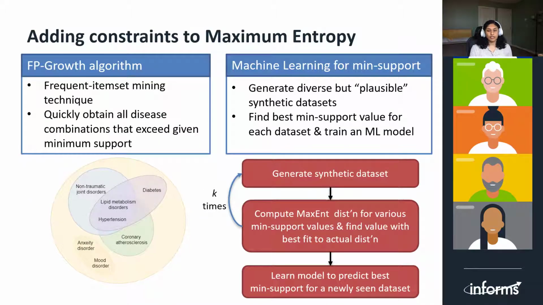FP growth algorithm is a frequent item set mining algorithm. It's also known as market basket analysis that can quickly go through all 2, 3, 4, etc. disease combinations that appear with a larger frequency than we have mentioned in the dataset. The result of this algorithm is these combinations as you see in the diagram. For example, hypertension, lipid metabolism disorders, and diabetes are constraints that we can use in the maximum entropy model.